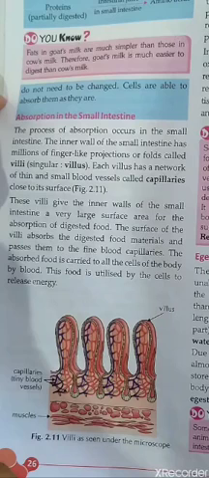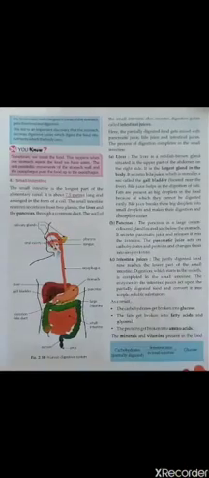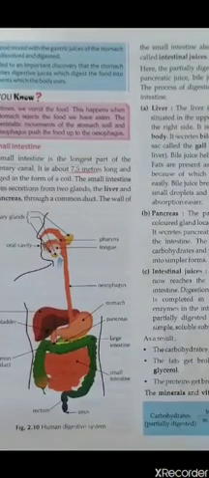Okay, then the liquid substance passes into the large intestine, where water and minerals are absorbed. So basically you should know where absorption of water and minerals takes place.